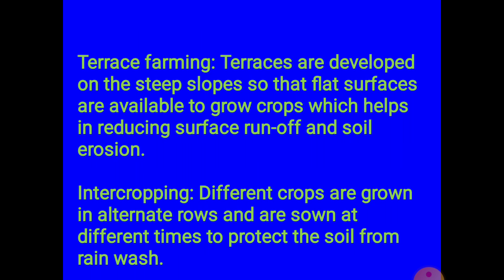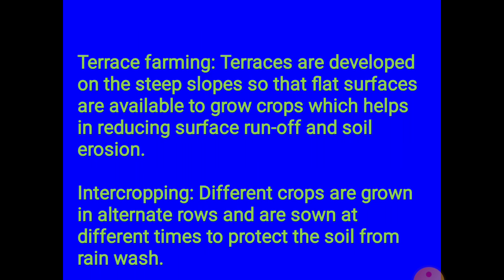Then comes intercropping. Intercropping is a very good method of conserving soil. In the intercropping method, two crops are grown together. In a particular field, two crops are grown together but in different rows.